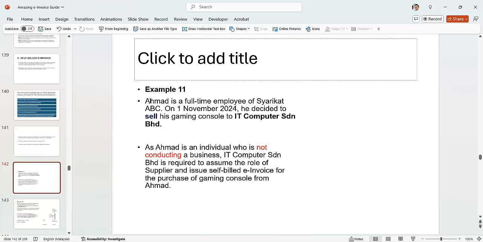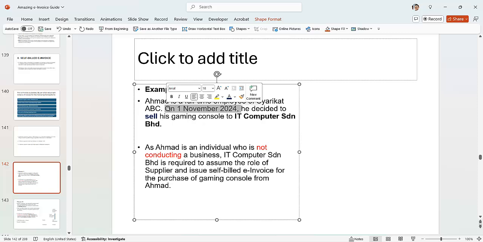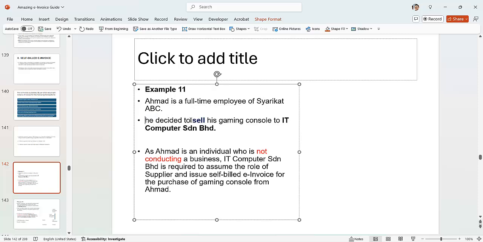The example is Ahmad, a full-time employee. He sells a gaming console to IT Computer Center Berhad. Ahmad is an individual who is not conducting a business, so he cannot issue an e-invoice.